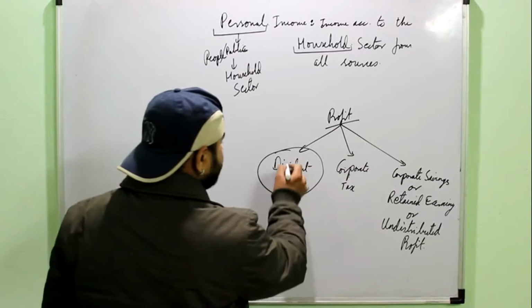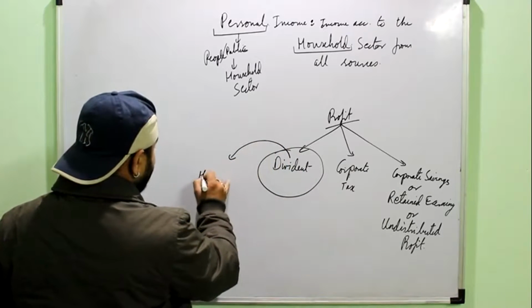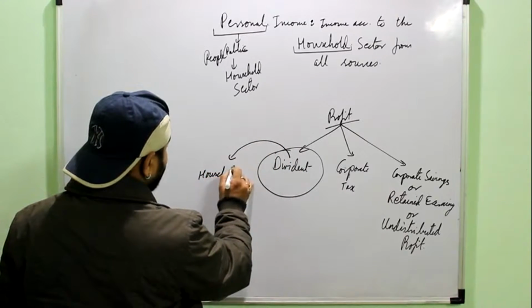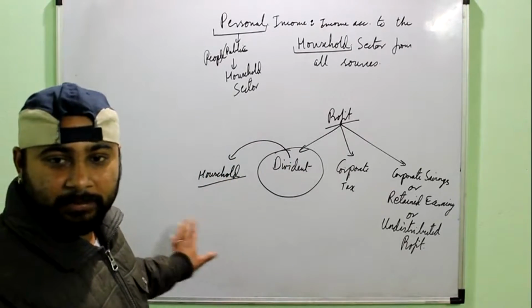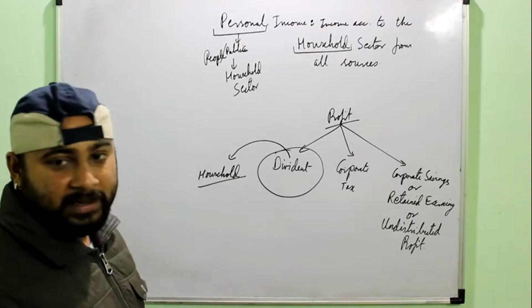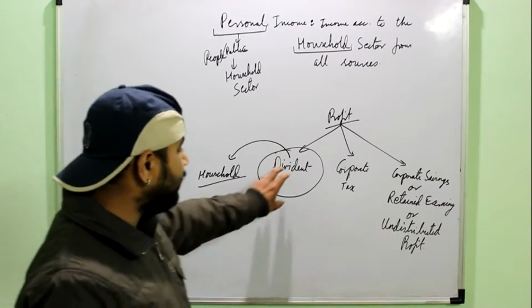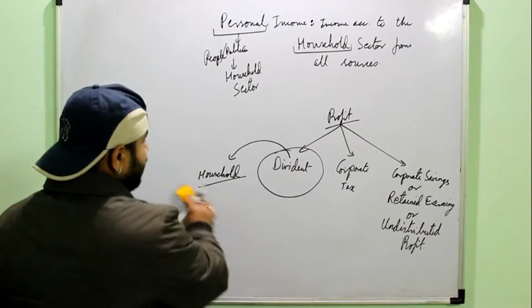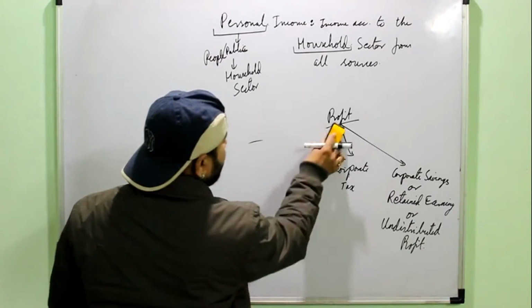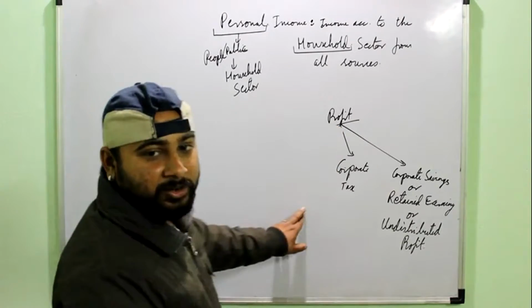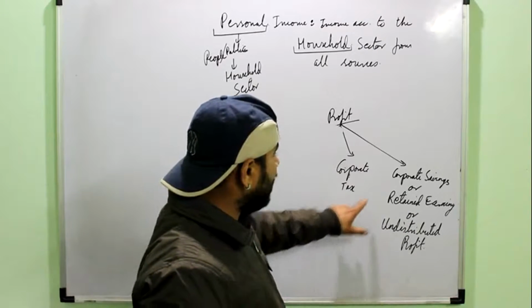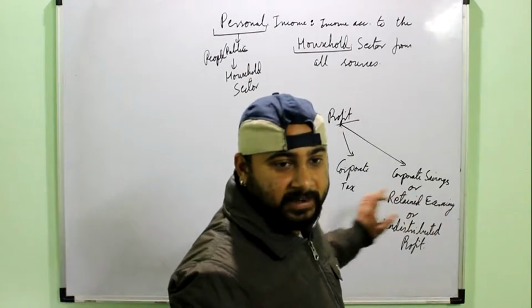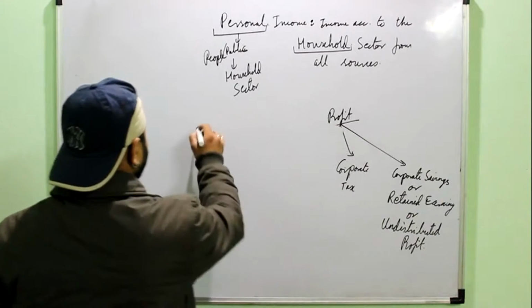So dividend has already been given to the shareholders, and shareholders are the household sector. They are the public of the economy. Like I may have the shares of a particular company, so it will give me the dividend. So profit doesn't contain three things, it contains only two things. I have to subtract from the private income corporate tax and corporate savings, and I will get the personal income.